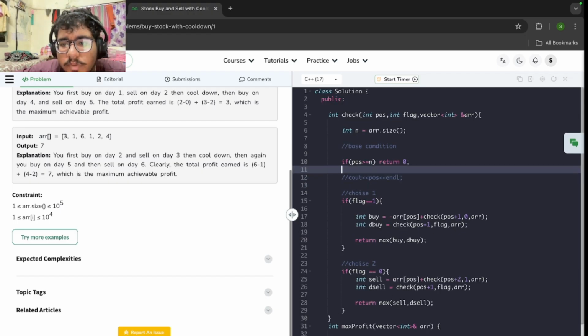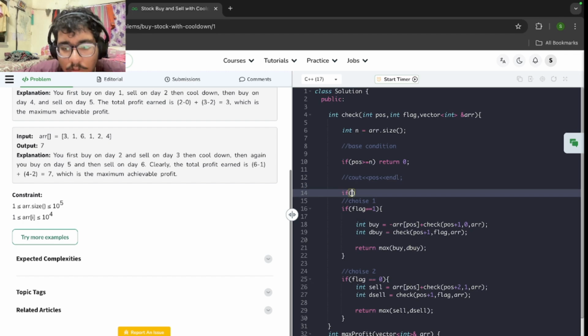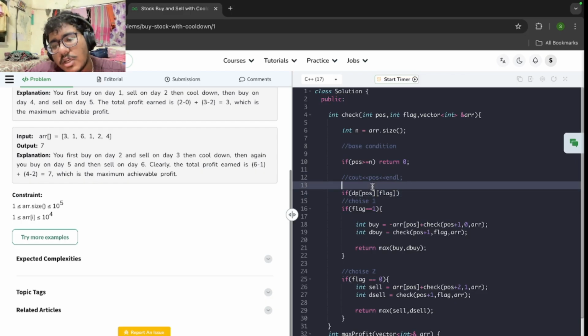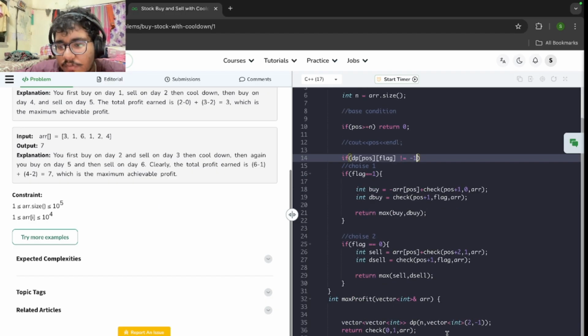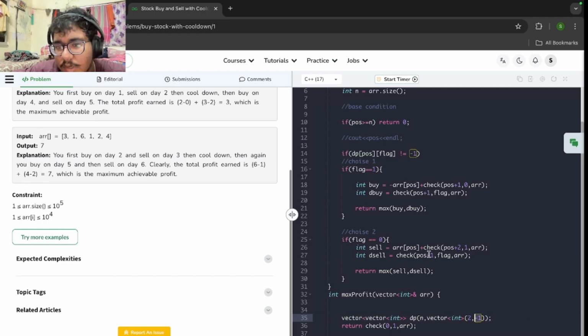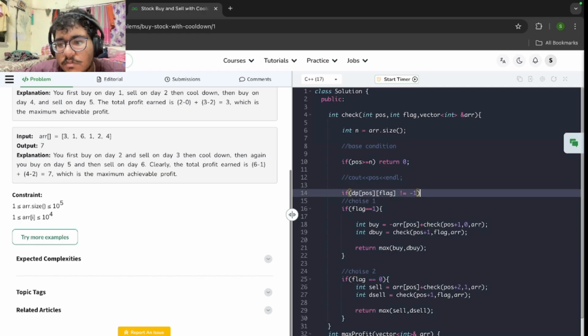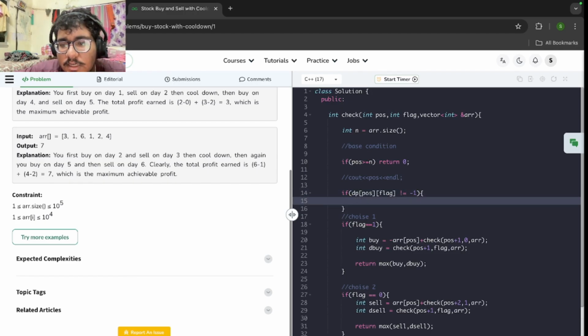Okay, now let me just implement my DP. DP of position of flag. That means after visiting the same position with the same state of flag, I will check whether it is already computed or not. As my initial state I have filled the DP with -1. If the state is still -1, that means I have not actually calculated the choices for that position and that state, so I will compute. And if the state is not -1, that means I have already computed it and stored it inside my DP, so I will just return and reuse the state.